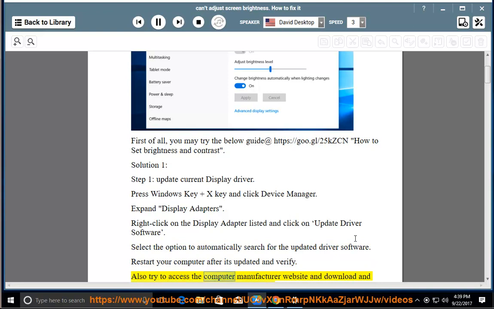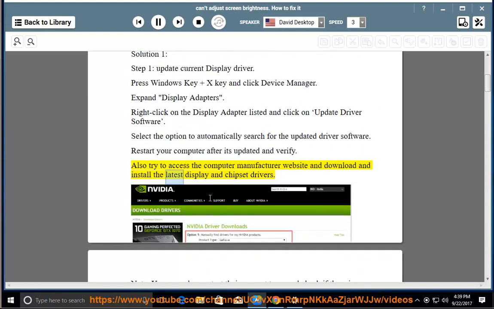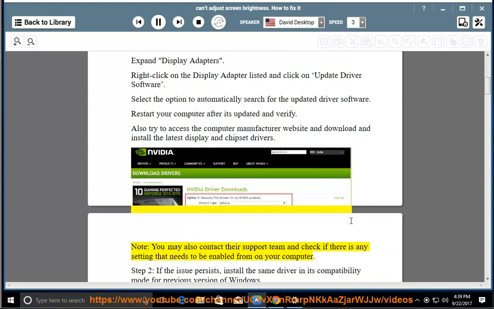Also try to access the computer manufacturer website and download and install the latest display and chipset drivers. Note, you may also contact their support team and check if there is any setting that needs to be enabled from on your computer. Step 2, if the issue persists, install the same driver in its compatibility mode for previous